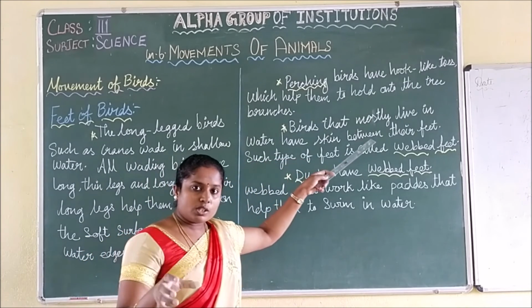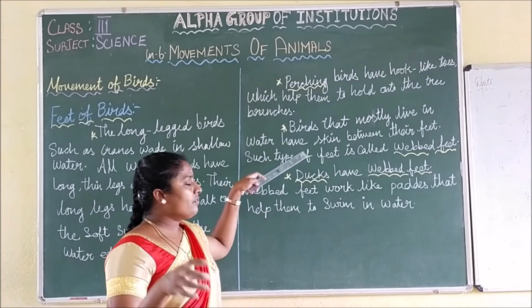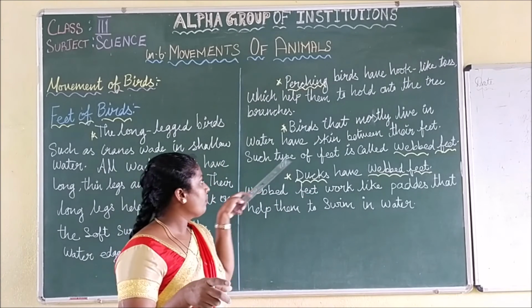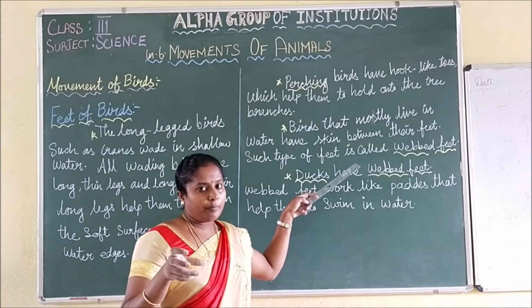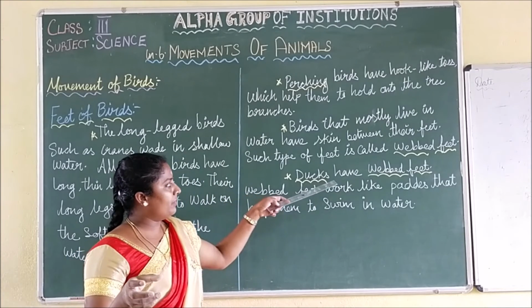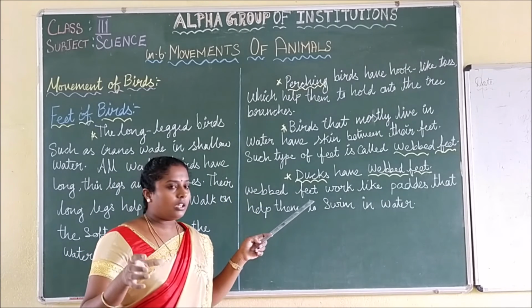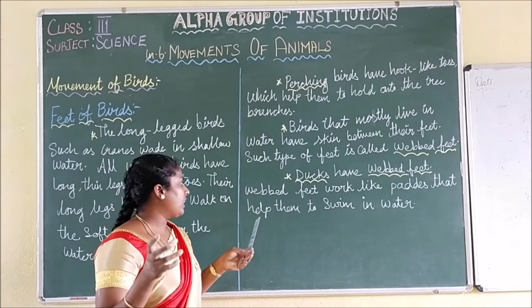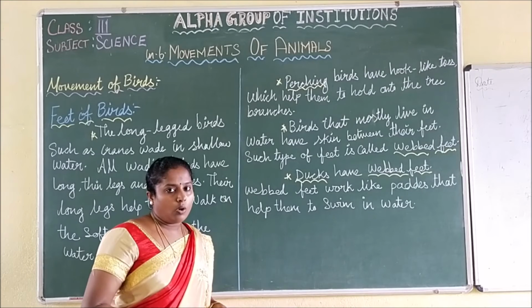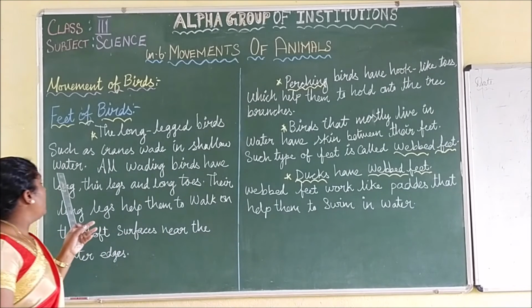Then birds that mostly live in water have skin between their toes, their feet. Such type of feet is called webbed feet. Ducks have webbed feet. Webbed feet work like paddles that help them to swim in the water. This is about the feet of the bird.